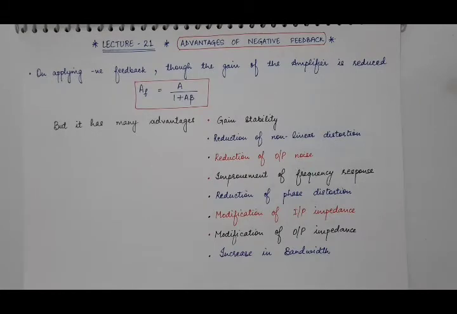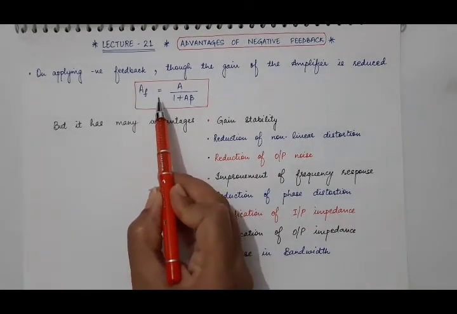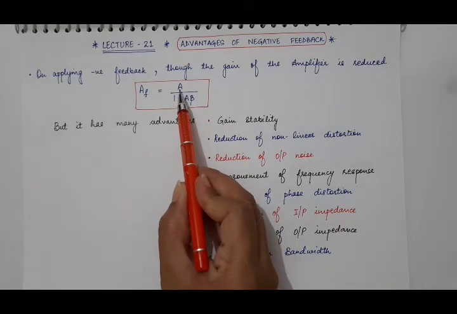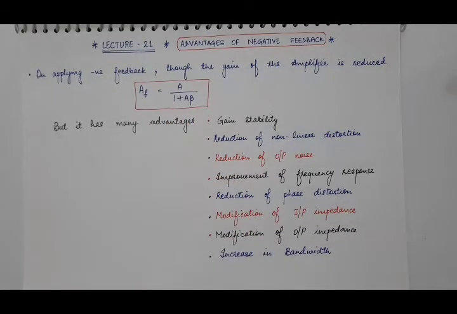And what is the closed loop gain, which is the gain of the amplifier with feedback? It is AF, and it is equal to A upon 1 plus A beta, where A is the internal gain of the amplifier, also known as the open loop gain. Actually, this is the gain of the amplifier without feedback. So now you can see that on applying negative feedback, the gain decreases.